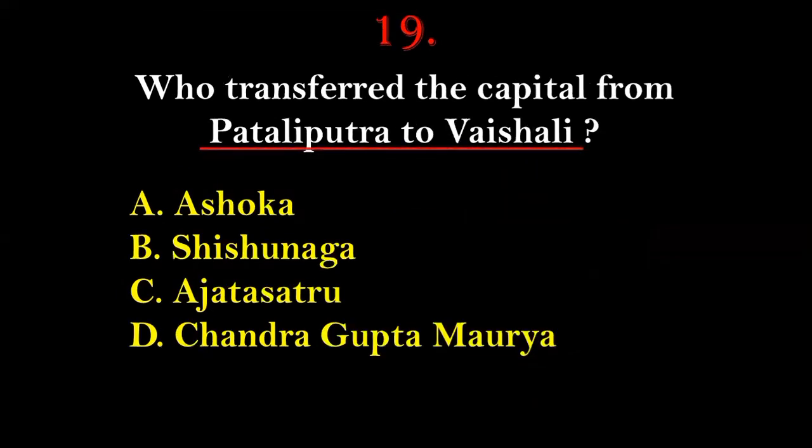So who transferred the capital from Patliputra to Vaishali? Options given here are Ashoka, Shishunanga, Ajatasattu, or Chandragupta Maurya. So the right answer for this will be option number B, that is Shishunanga, the founder of the Shishunanga dynasty.